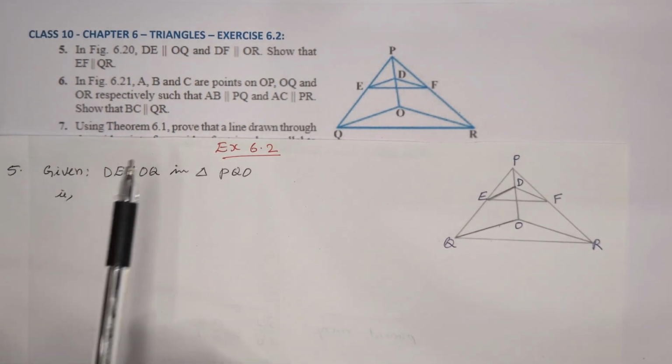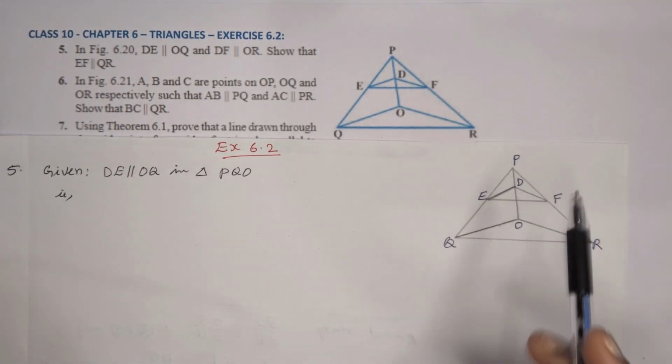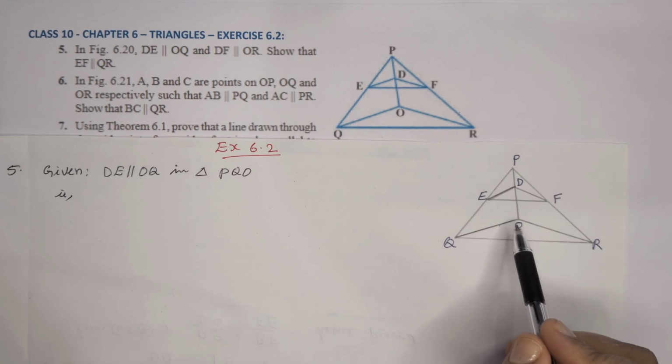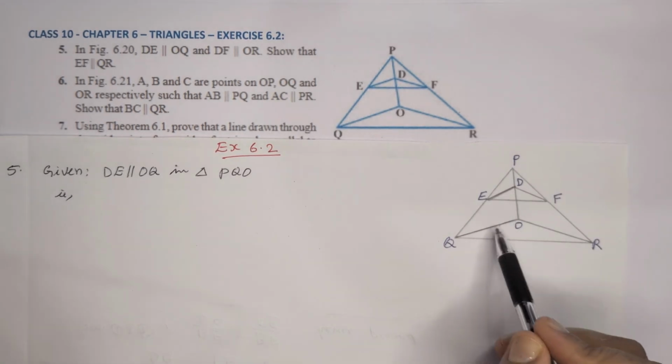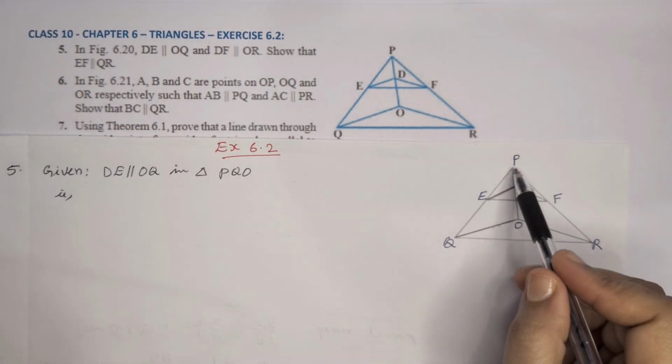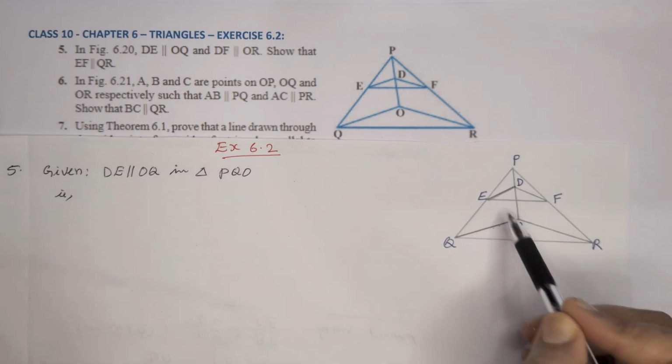Question number 5. In the given figure, DE parallel to OQ. In triangle PQO, these two lines are parallel.